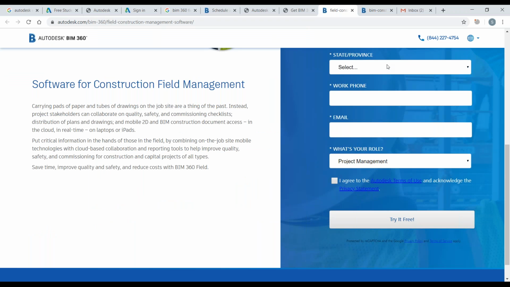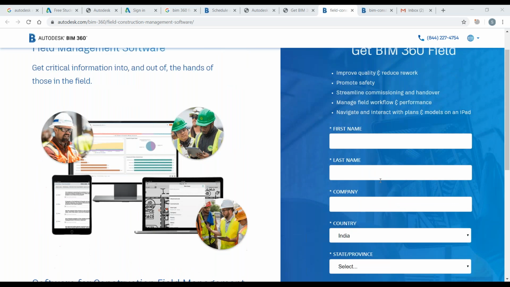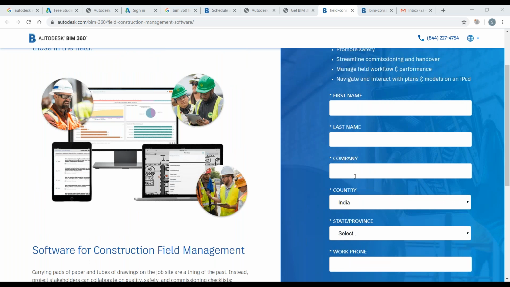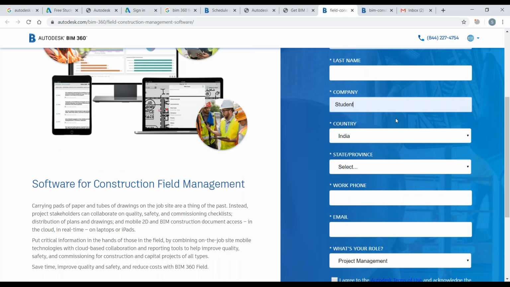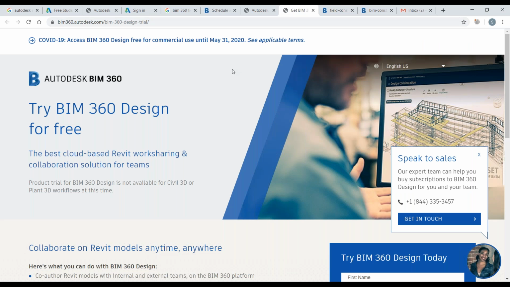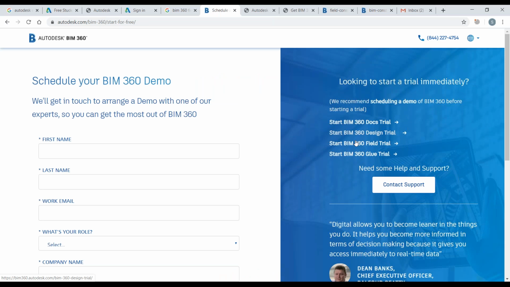But the first and foremost thing we have to do is register ourselves by giving the mail ID and the name, and if you're a student, you can just type student also. Once you have given the mail ID, you have to register for all the four products. And now we'll do it for the design.